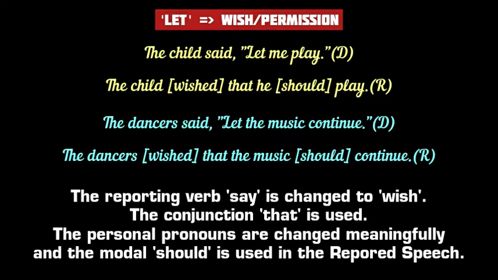In the sentence, the child said, "Let me play," the sentence "let me play" in the quoted speech expresses a wish of the child. In such a case, the reporting verb say is changed to wish. The conjunction that is used in place of inverted commas. So the child said becomes the child wished that, and then in the quoted or direct speech, the word let is replaced by the modal should.